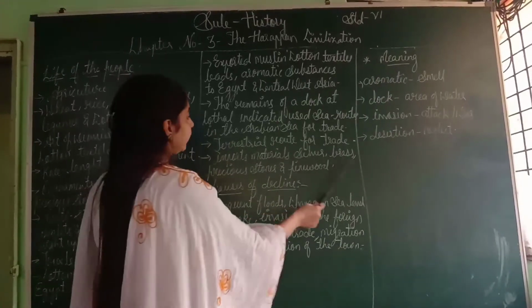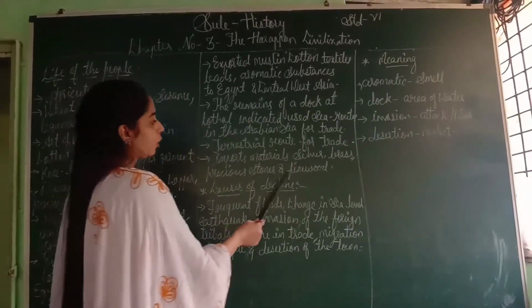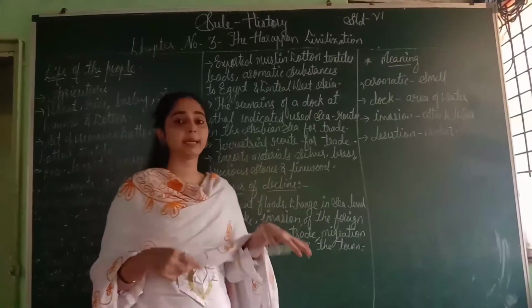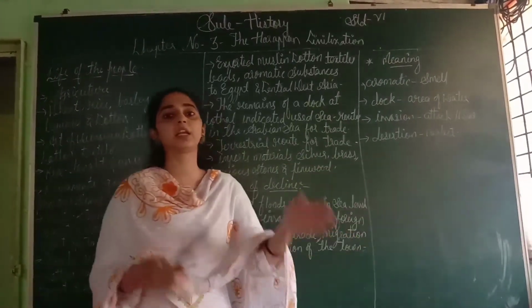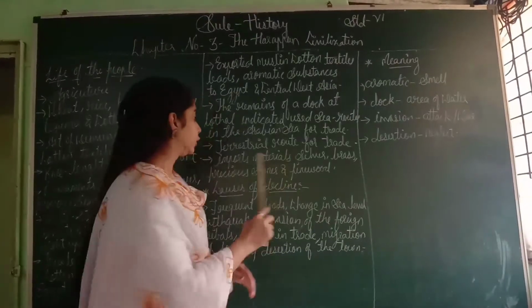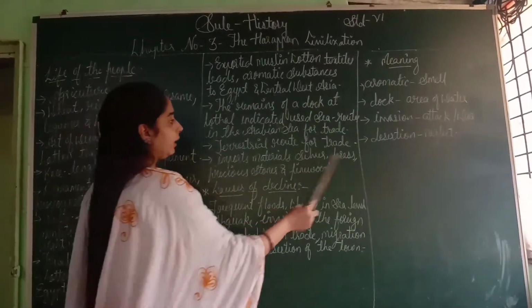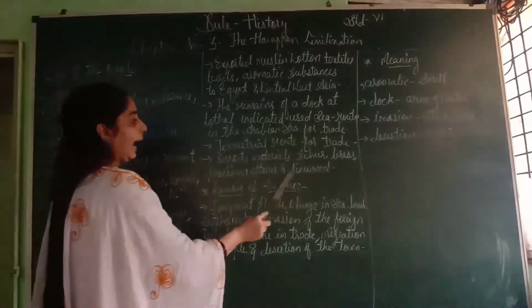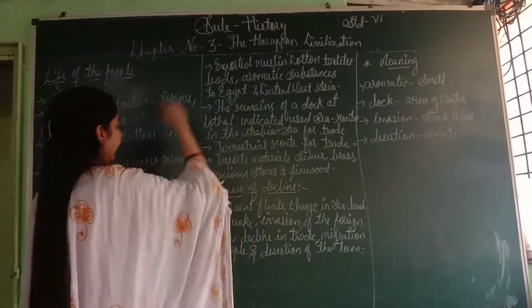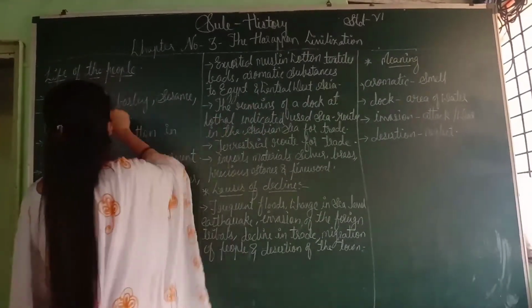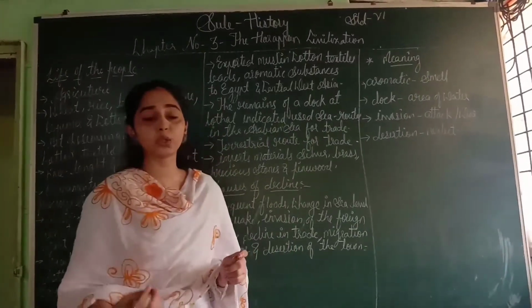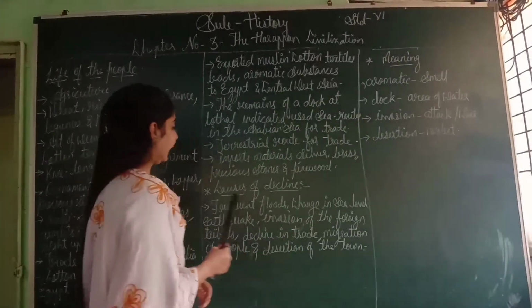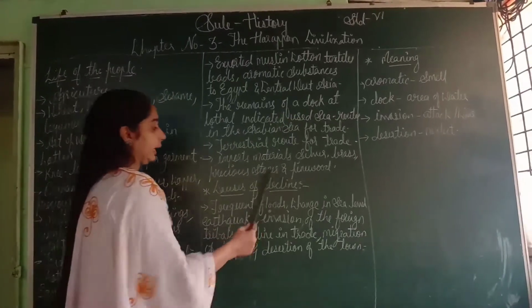Imported materials: silver, brass, precious stones and pine wood. Import means the material that comes from another country to India. So they imported materials like silver, brass, precious stones and pine wood. Okay, these are some points about the life of the people, how they survived and how they did business. Now last is causes of decline.